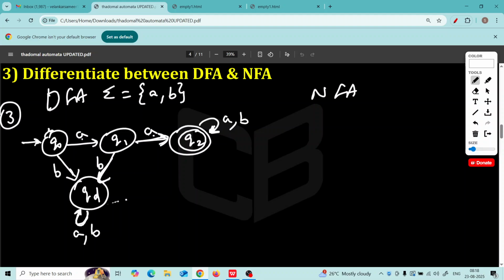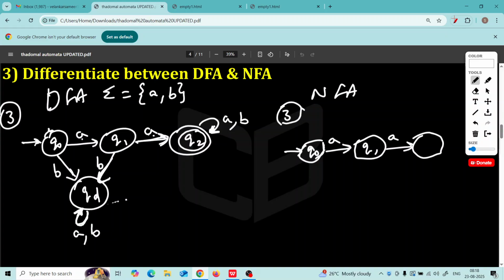It is having transition for both A and B. But in NFA, there is no such rule. You can draw it like this. You see, Q0, A, Q1, A, Q2 is the final state, AB, that's all. How do you read this? String must begin with A followed by A, first two letters should be A, followed by anything.